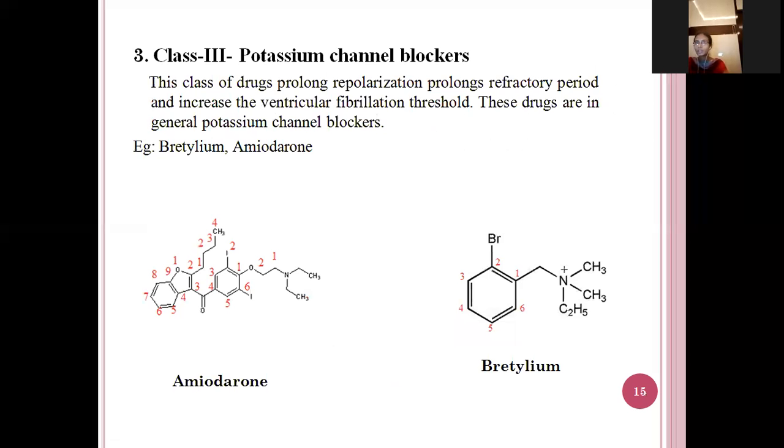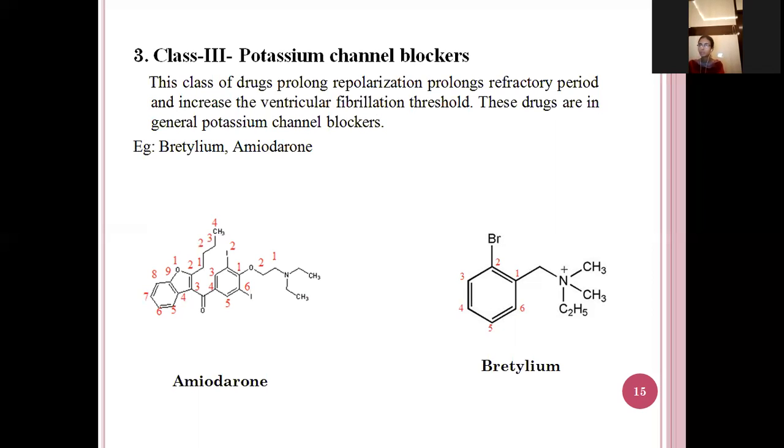Next one, class 3 is also known as potassium channel blockers. So this type of class, what it will do means it will block the potassium channels and also prolong the repolarization and refractory period. It will increase the ventricular fibrillation threshold. So these drugs are generally potassium channel blockers.